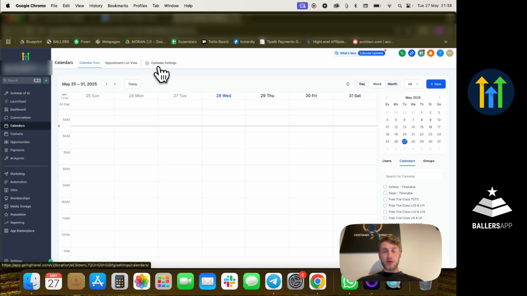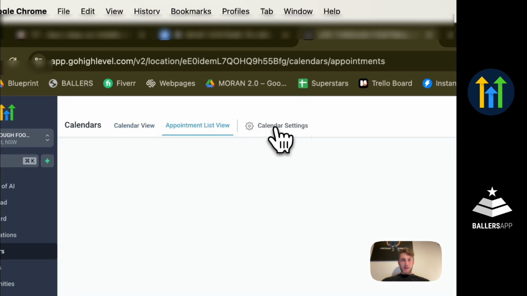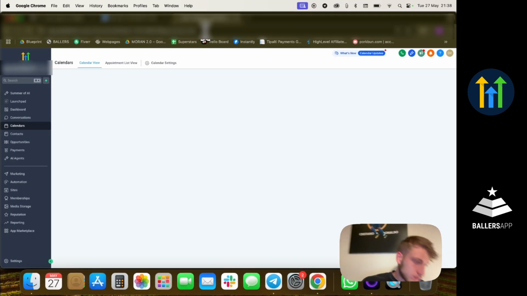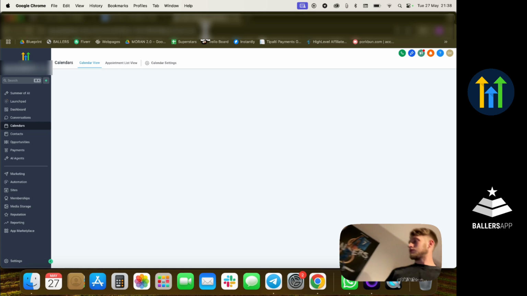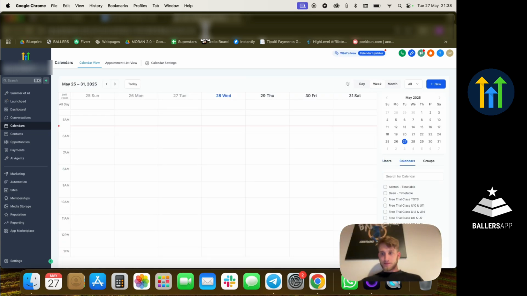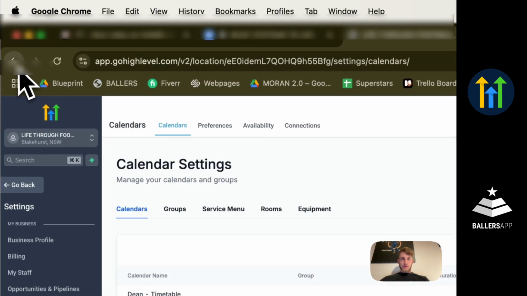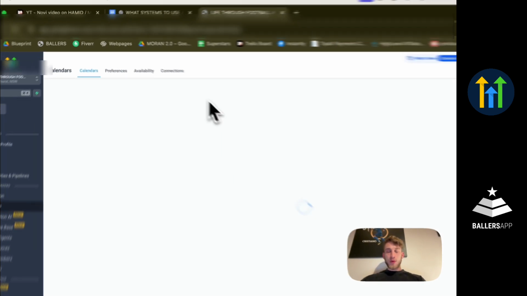You have the option to set up multiple calendars. If you go over to calendar settings, you can have multiple calendars.